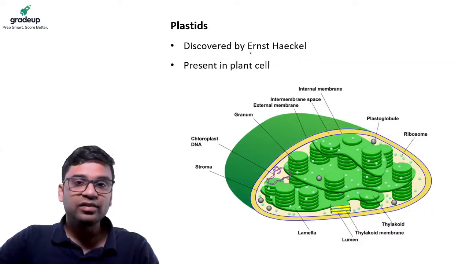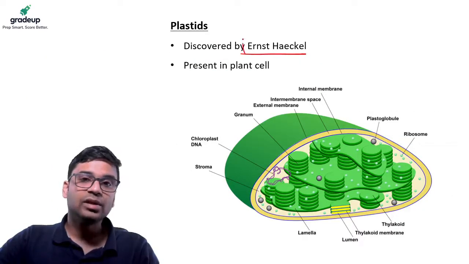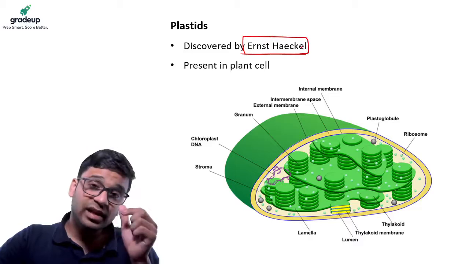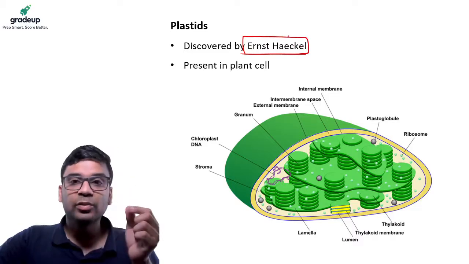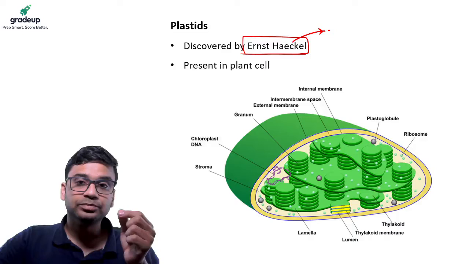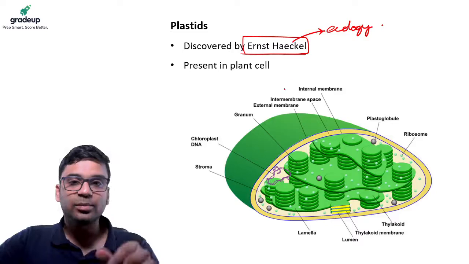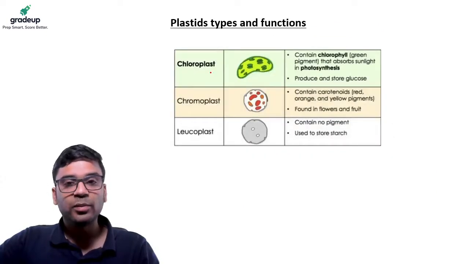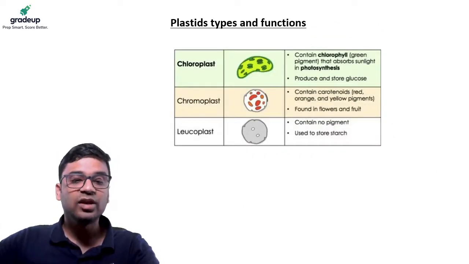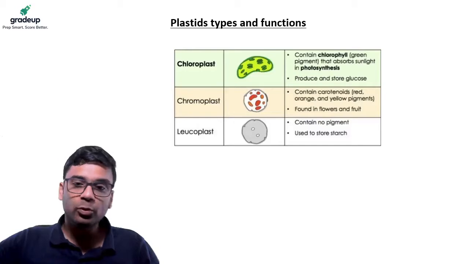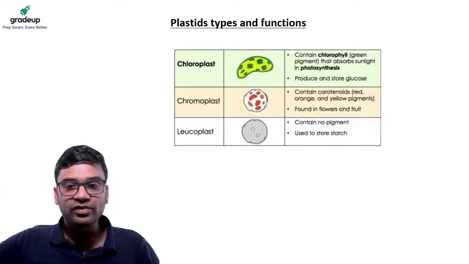These plastids were discovered by Ernst Haeckel. I hope you know Ernst Haeckel. He was the one who coined the term ecology, the father of ecology. So he discovered these plastids. They are present in plant cells, and you should remember these three, because they are asked in the exams. What is chloroplast, what is chromoplast, and what is leucoplast?